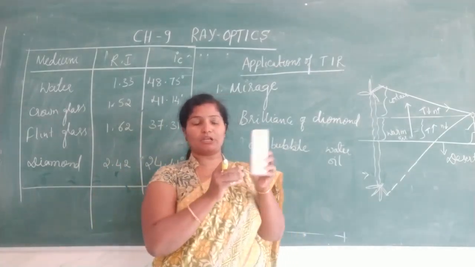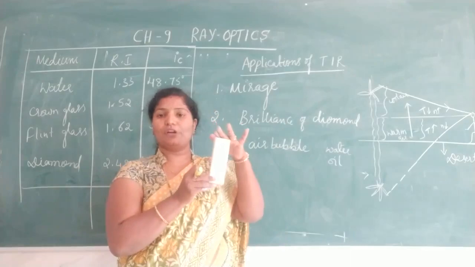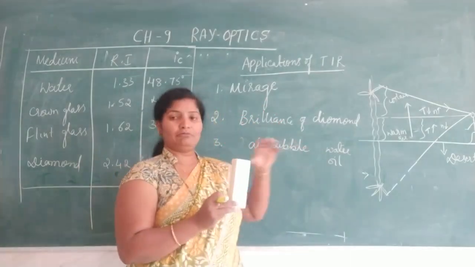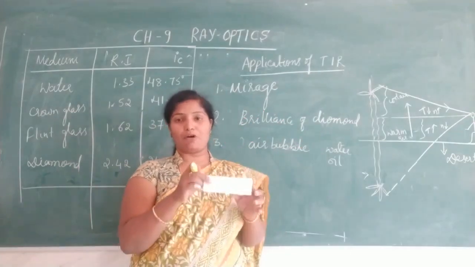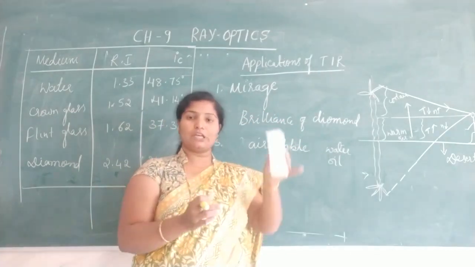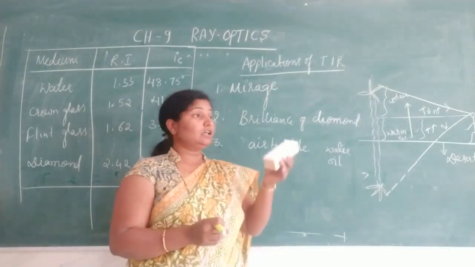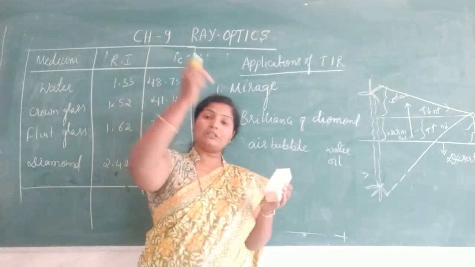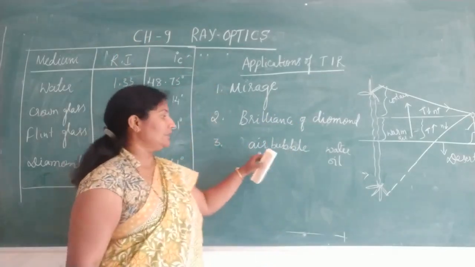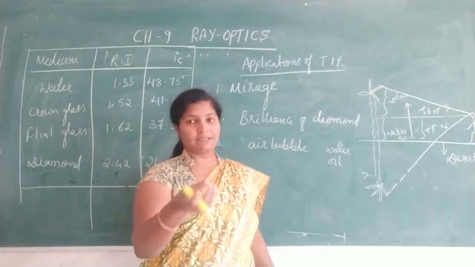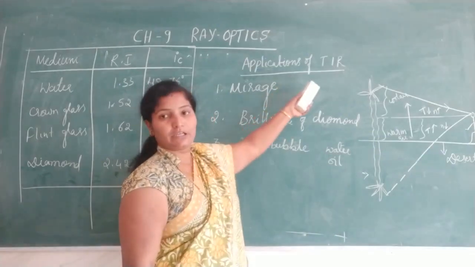So this bottle containing water is fully filled up. So only one drop is empty. That one drop becomes an air gap. So when we tilt like this, that air gap will move upward and downward. When the light falls on that air bubble, the air bubble shines. That is due to total internal reflection.